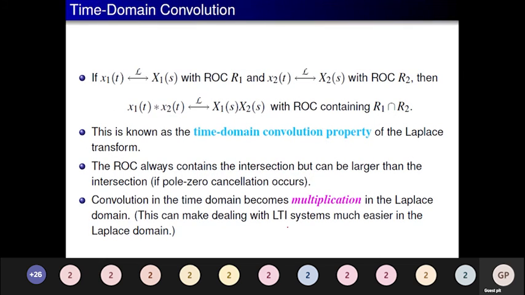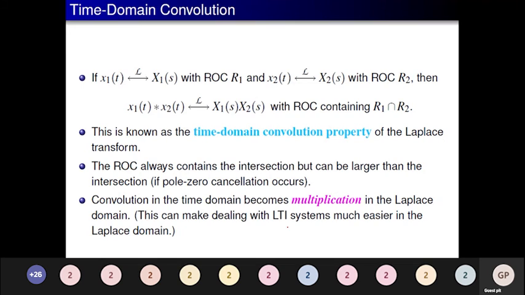Time domain convolution. If x1 of t has Laplace transform x1 of s with ROC R1, and x2 of t has Laplace transform x2 of s with ROC R2, then x1 of t convolved with x2 of t has Laplace transform x1 of s times x2 of s. As we discussed earlier, time domain convolution becomes multiplication in the other domain, whereas time domain multiplication becomes convolution in the other domain. You have to keep this in mind every time.